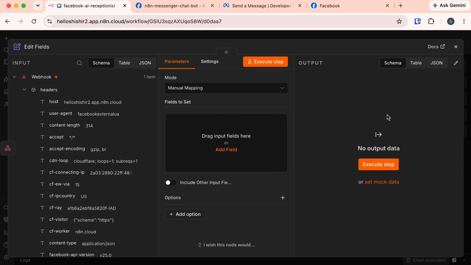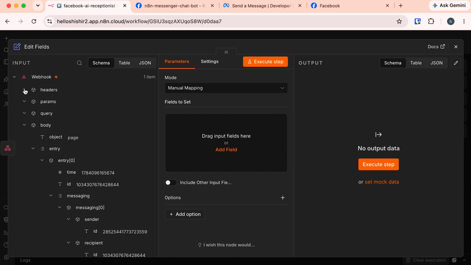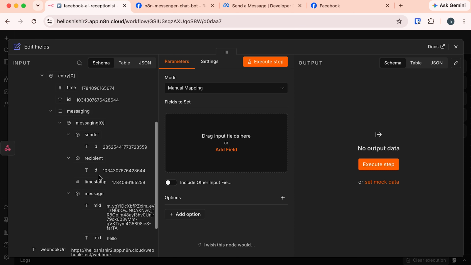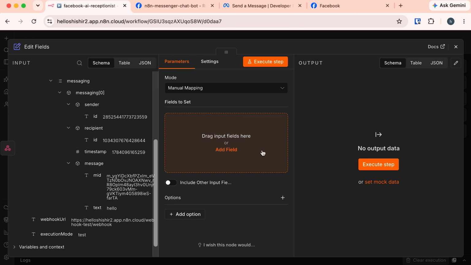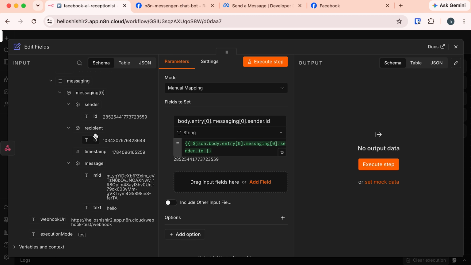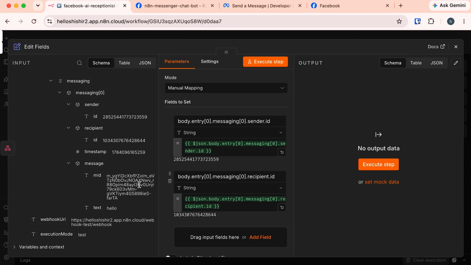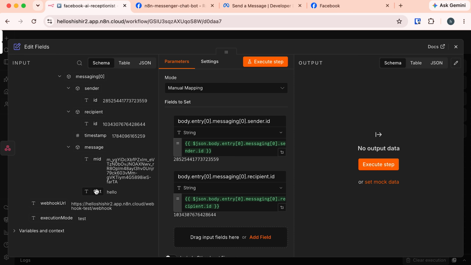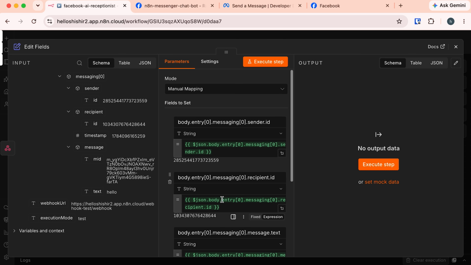Let's edit. Here, look at these parameter settings. We have these large rectangular blocks where we can drag the input fields, and this will hold the Facebook message data. Let's collapse the header and one by one drag the necessary fields that we need. First, let's drag this sender ID. Next one is recipient ID. Then the message. So we have these three fields now.